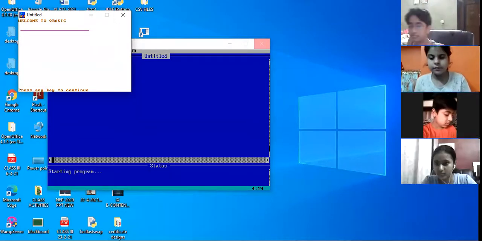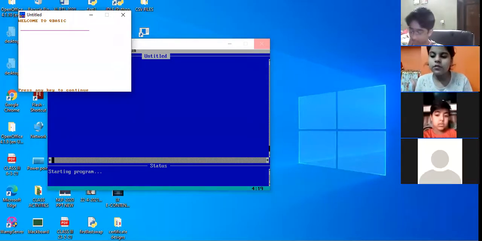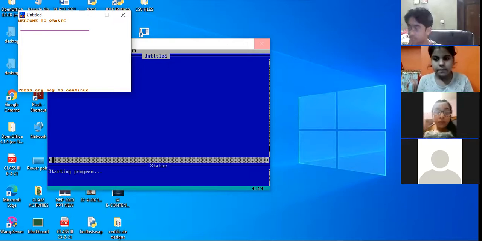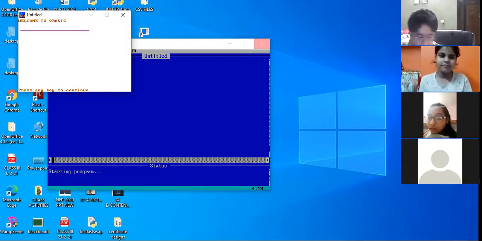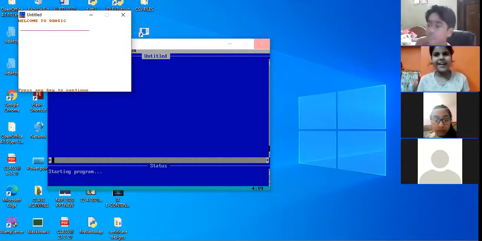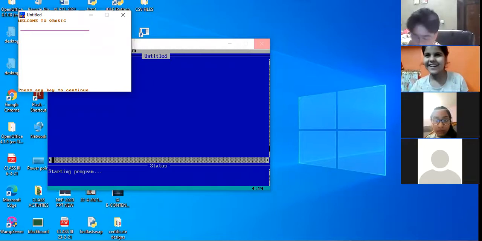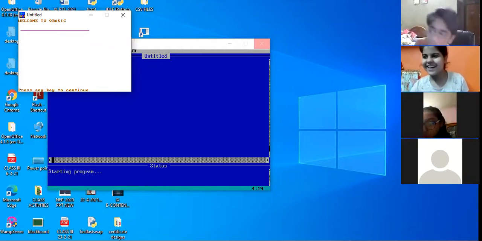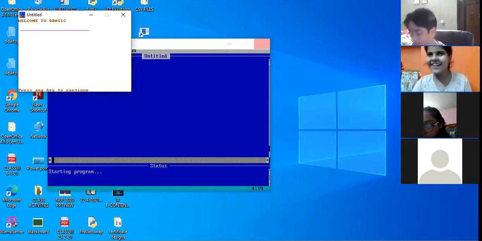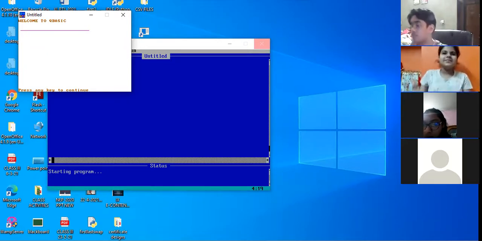Okay. What is the full form of QBasic? Quick Basic. Okay. Mishti, question for you. Which screen resolution supports 16 colors? Screen 0, screen 1, screen 7? Which option? Unmute yourself, Mishti.